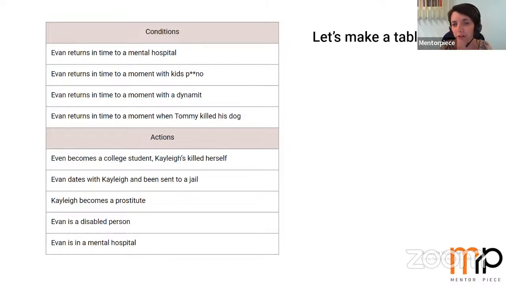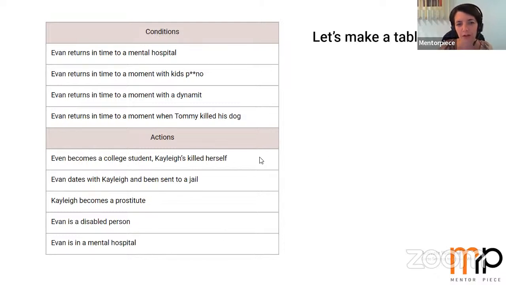So the conditions: Ivan returns in time to a mental hospital, returns in time to a moment with kids porno, with a dynamite, and with a moment when Tommy killed his dog. And the actions after these attempts to change the reality are: Ivan becomes a college student, Ivan dates Kylie and is sent to jail, Kylie becomes a prostitute, Ivan is a disabled person, and Ivan is in a mental hospital.